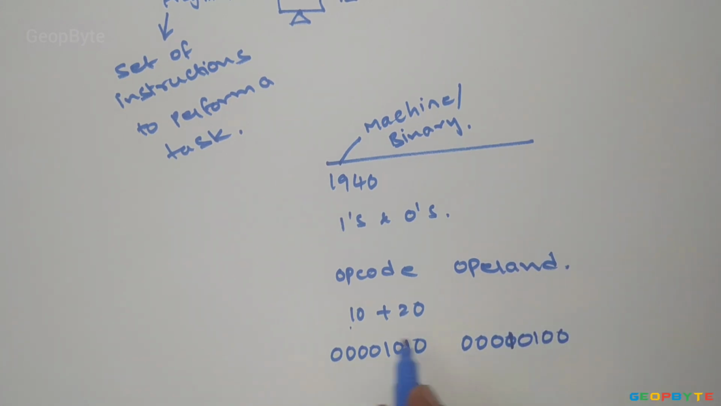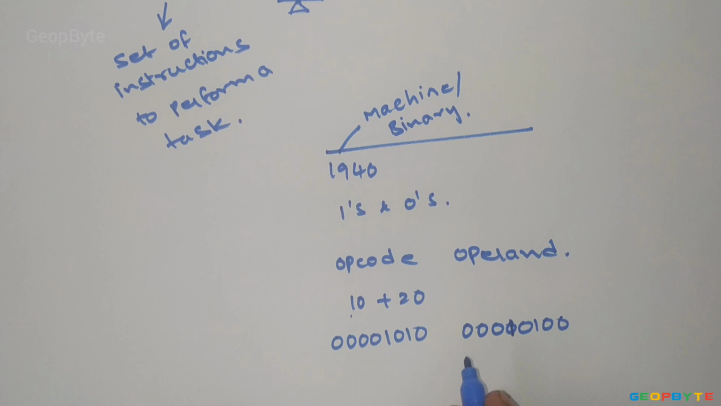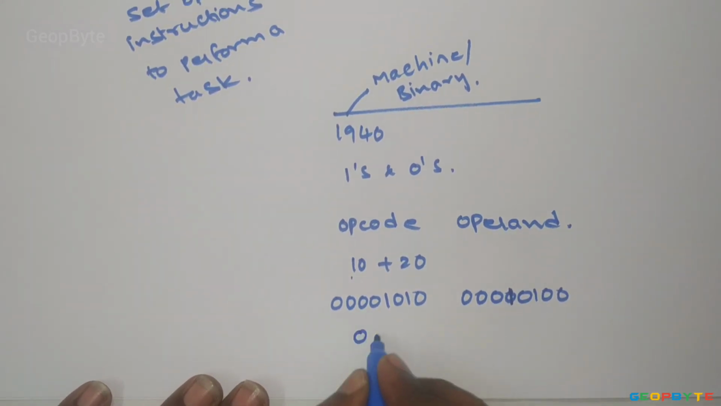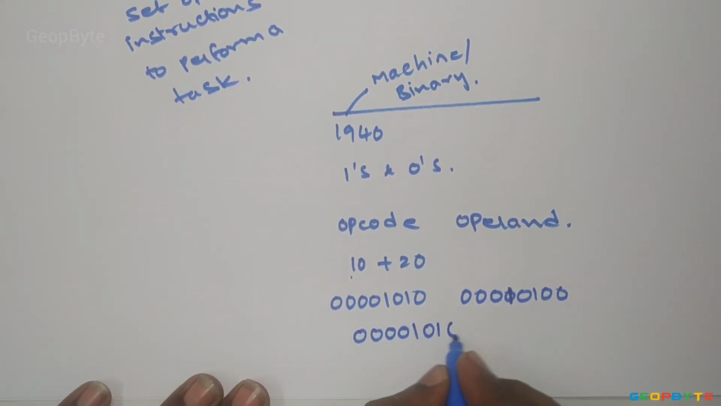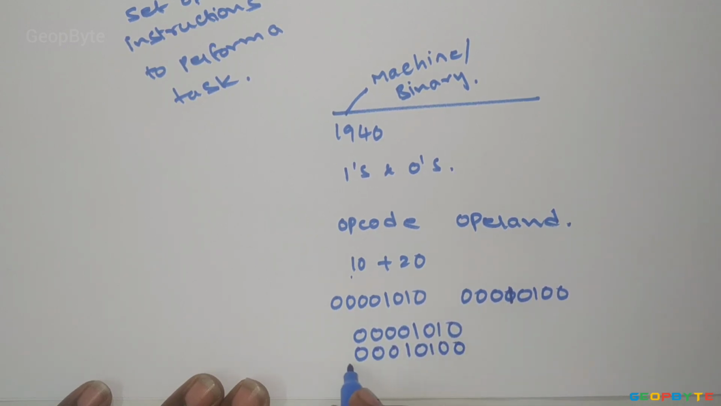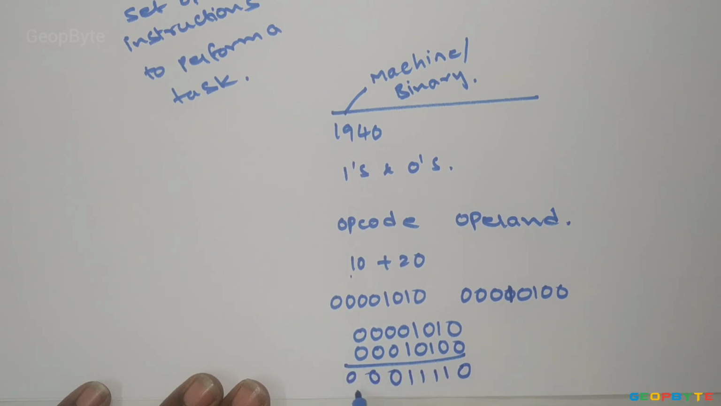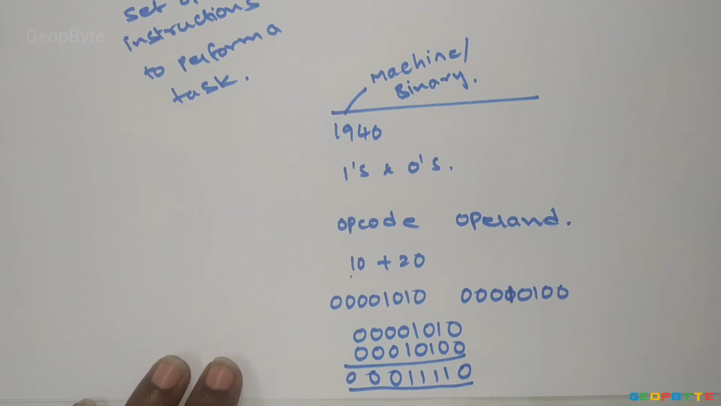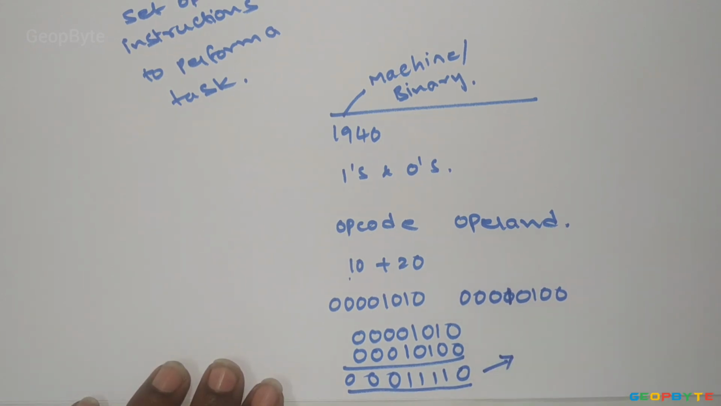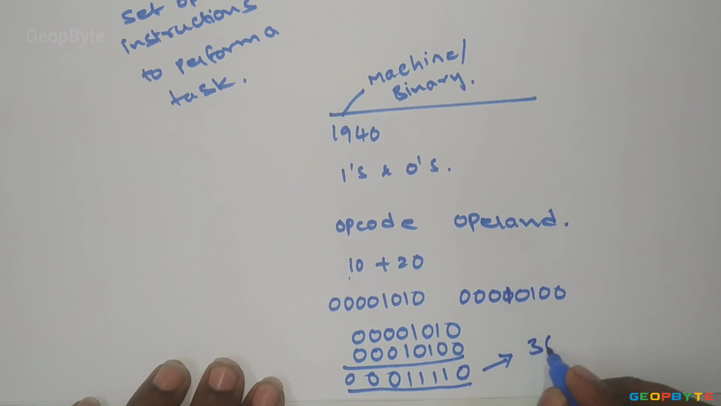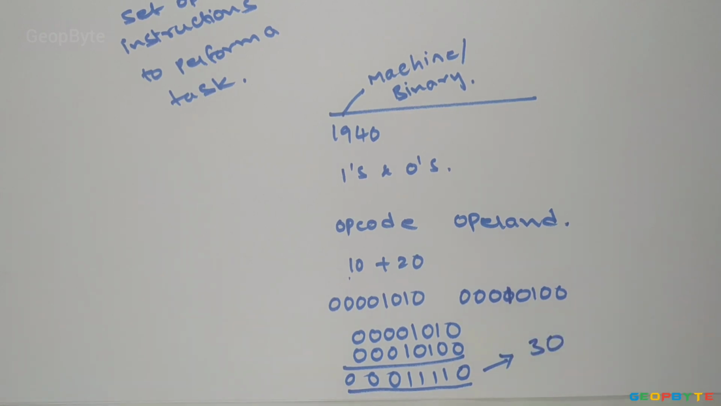So now we are giving the binary information to the computer. Now the computer will perform the binary addition on 0, 0, 0, 0, 1, 0, 1, 0 and 0, 0, 0, 1, 0, 1, 0, 0, and it will produce the result in the form of binary. Again, the user can't understand these zeros and ones, so again we need to convert them into decimal, which is nothing but 30. So this process is a complex process.